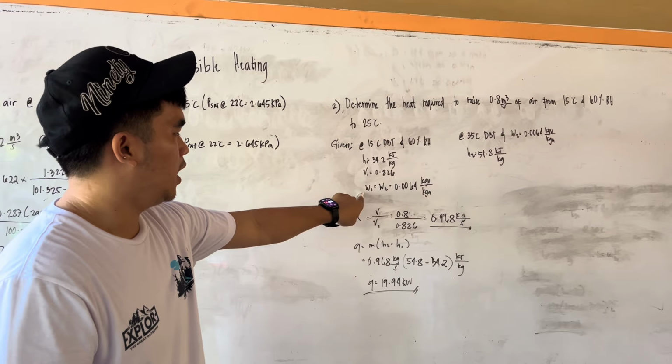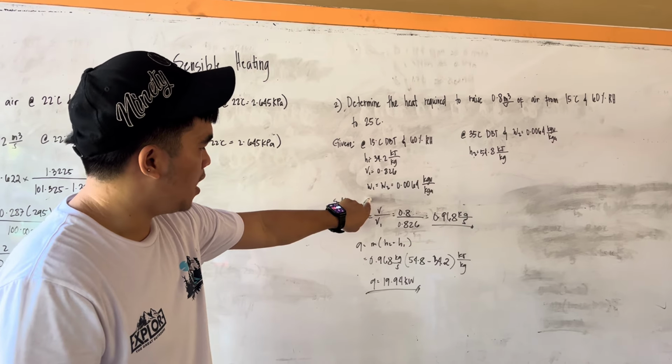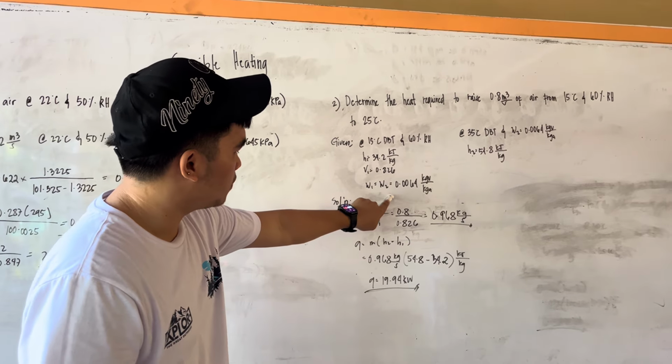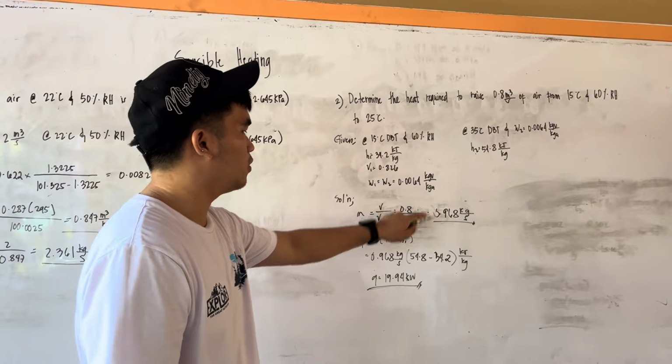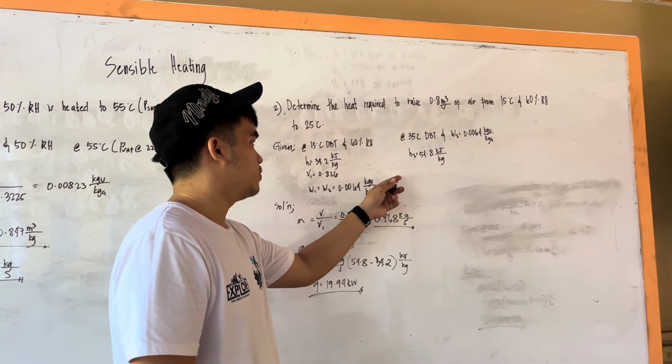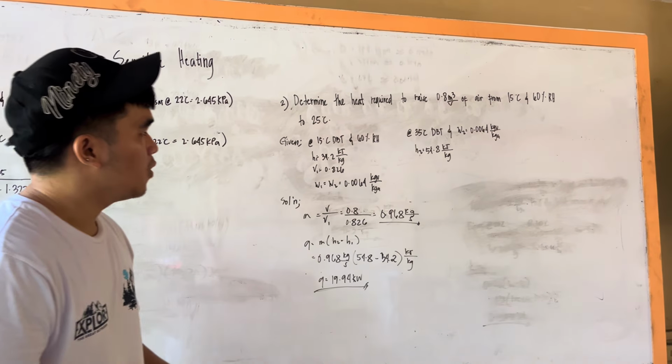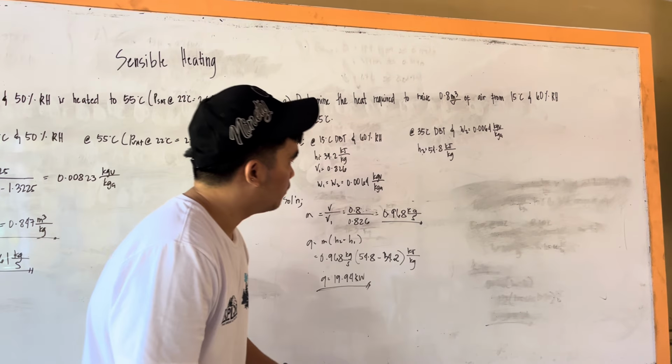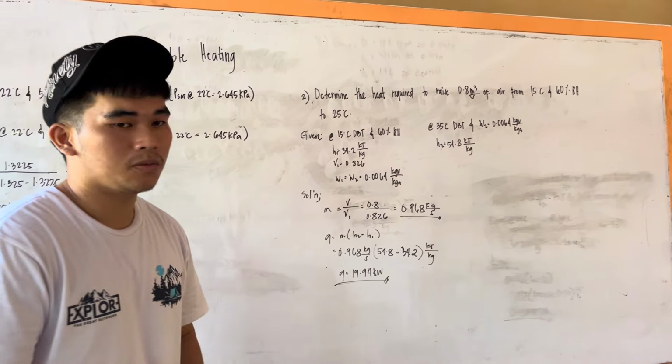0.856. Then our humidity ratio W1 and W2 is the same. We have 0.064 kilogram per kilogram. Then at 35 degrees Celsius humidity, we have H2. We have 54.8 kilojoules per kilogram.